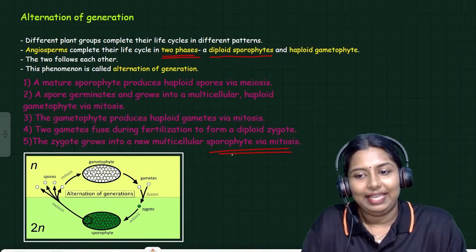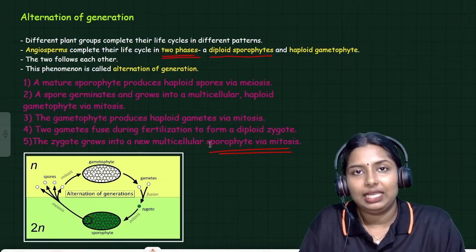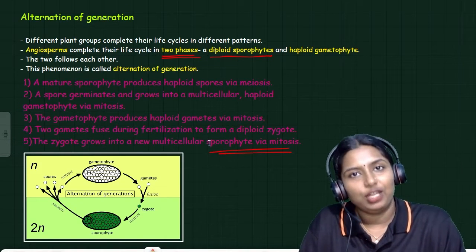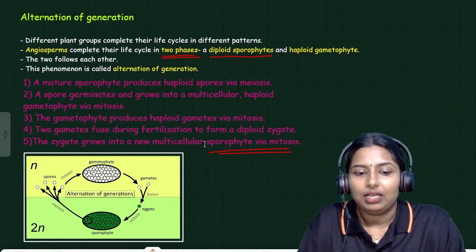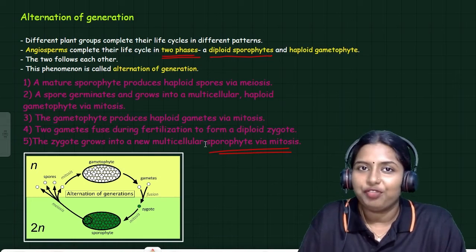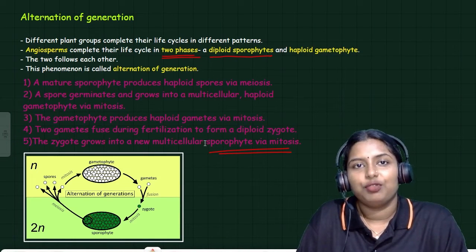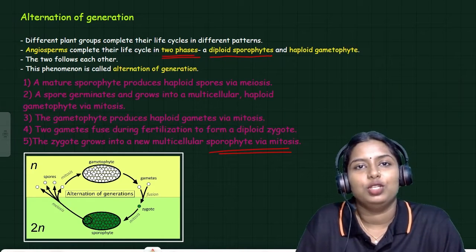Clear? Yes. So, in today's session we discussed the plant kingdom, and the plant kingdom is further classified into cryptogamous and phanerogamous based on the presence or absence of seeds. Cryptogamous is again classified into Thallophyta, Bryophyta, Pteridophyta, and the phanerogamous is of two types, gymnosperms and angiosperms. We completed the chapter in one shot.